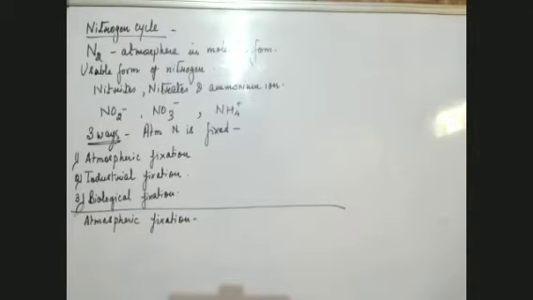So here what happens in nature is that the molecular nitrogen combines with oxygen.